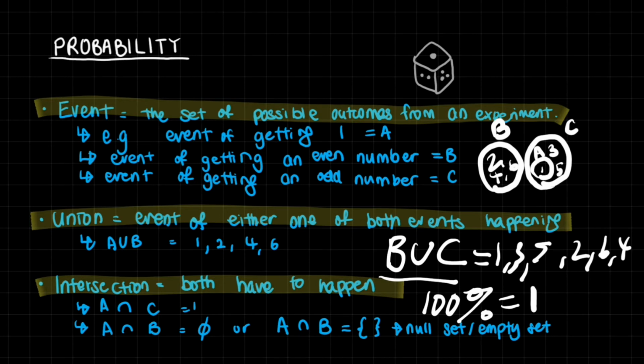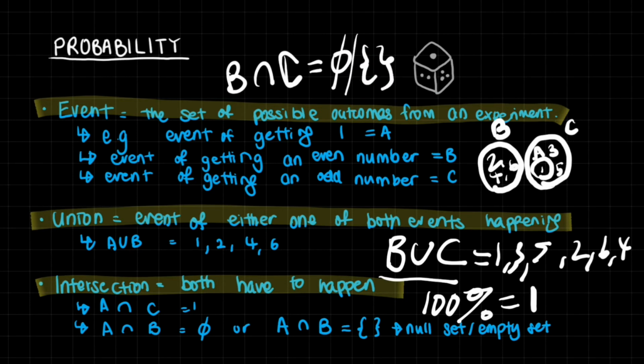Intersection is like where do the sets intersect in a way. B and C do not intersect anywhere. There's not a single number between B and C that apply to both of them. And this is why B intersection C is also a null set. So this is a Venn diagram that, if you don't understand what the question is trying to tell you, it would be very useful to draw something like this up.